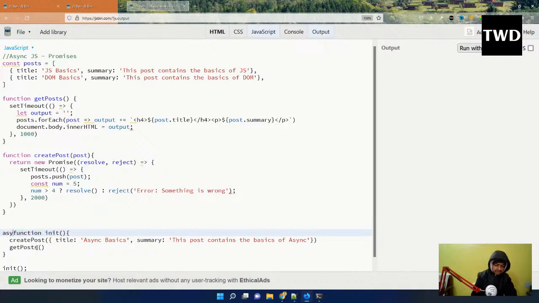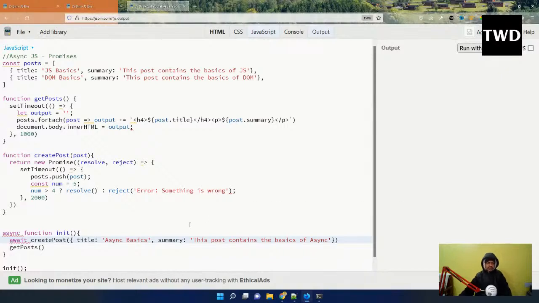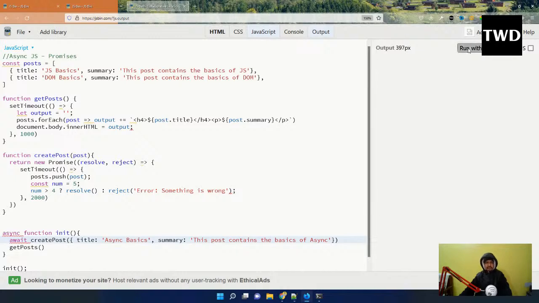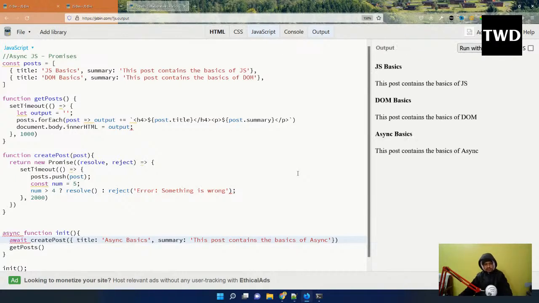So I will do it async like this, and then this is await like this, this is await like this, and async like this. Okay, this is done. Then I will just run it with JS and it will be working like that. So async await works like this.